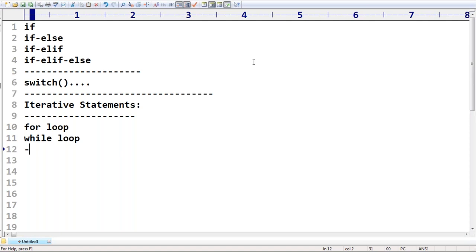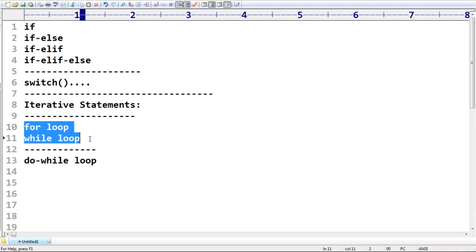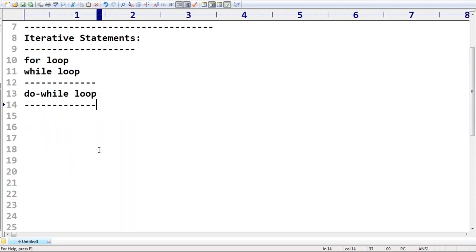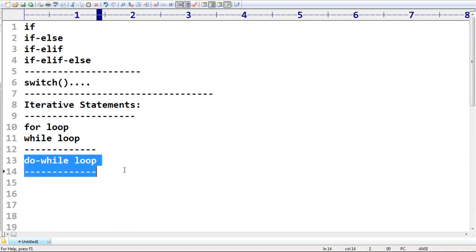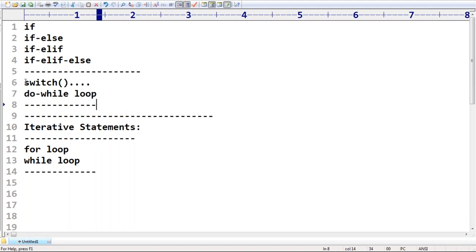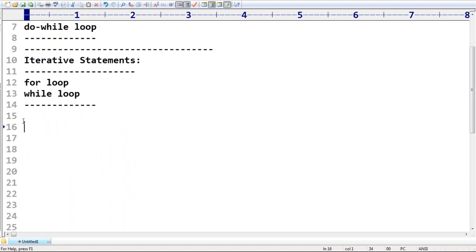Do you know there is no do-while? In other languages we have the do-while loop also, but in Python there is no do-while. Observe that. We have only the for loop and the while loop. Remember, the switch statement is not there, and the do-while is also not there in Python. These two concepts are not applicable for Python.